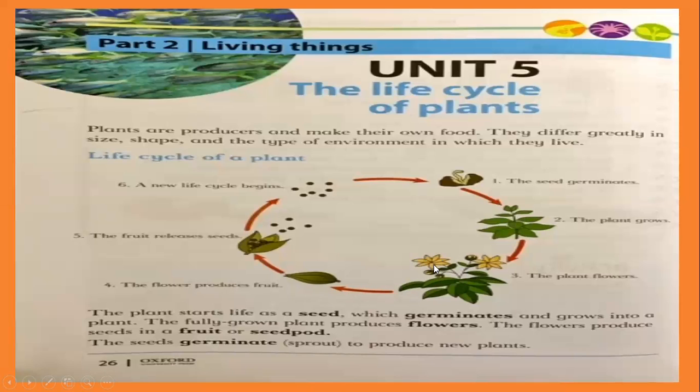Sometimes under the flower, the fruits start growing. So first there is a flower, then if it's a fruit plant, the flower produces fruit. If not, then the seed pods give the seeds. The fruit releases seeds. Then what happens?